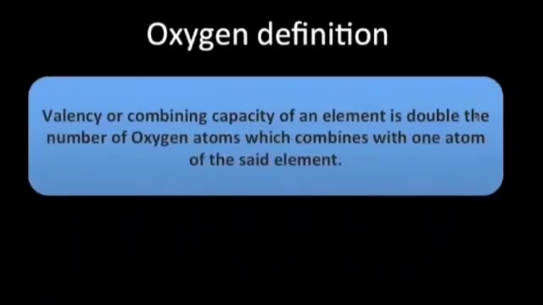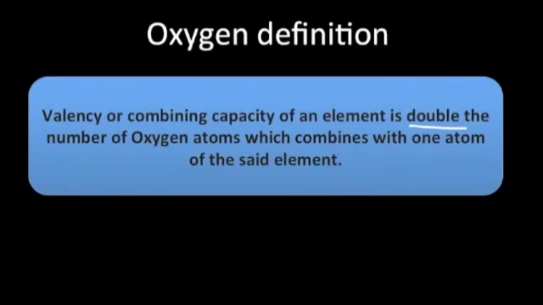So like this, we are going to find out the valencies of different elements which combine with chlorine. Same way, there is another definition with respect to oxygen. This is a little different from other two definitions. So let's see what is the definition. Valency or combining capacity of an element is double the number of oxygen atoms. So remember here, double the number of oxygen atoms which combines with one atom of the said element. So just that we have to double the number of oxygen atoms which combines with one atom of the element.